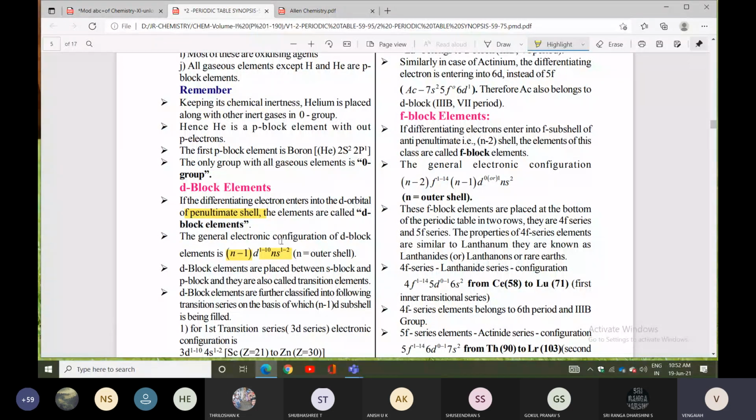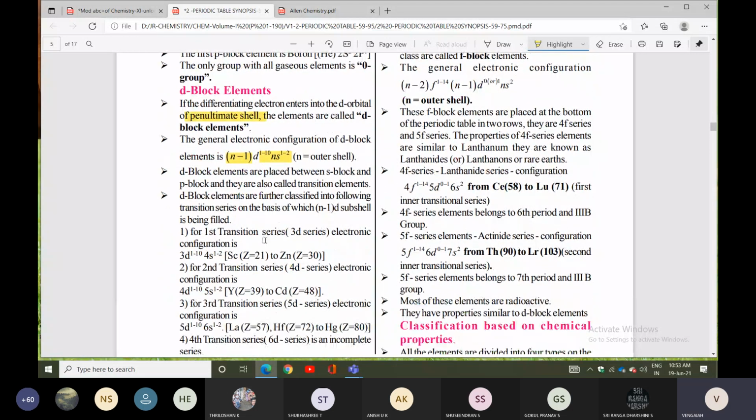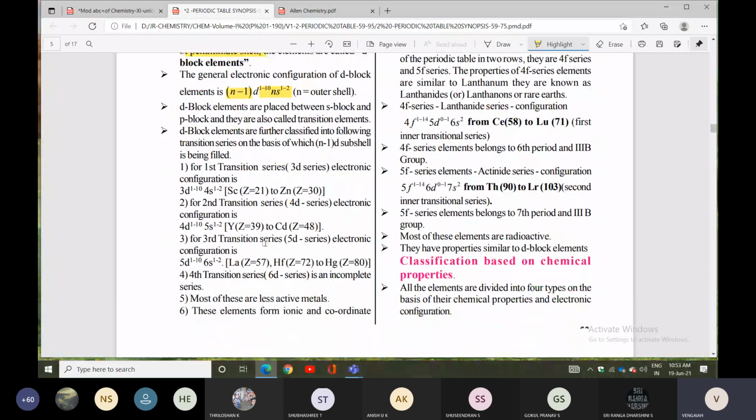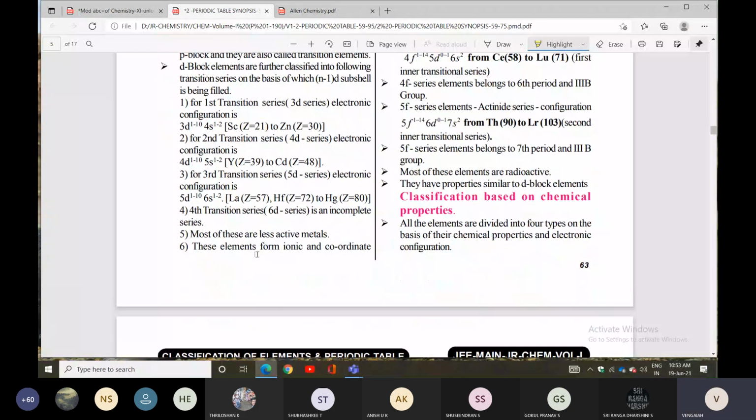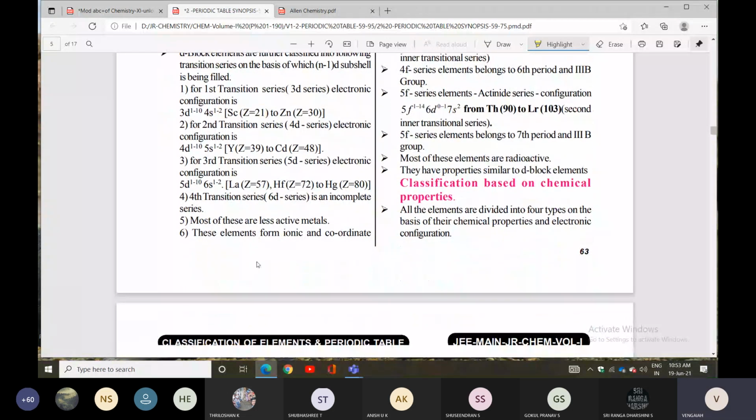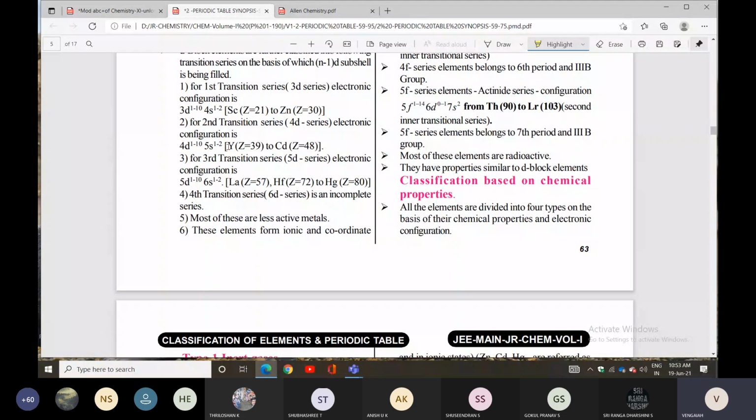That is the first transition, second, third, and fourth series. The first is from scandium to zinc, the second from yttrium to cadmium, the third from lanthanum to mercury. The fourth one is given as well, actinium to lutetium, and so on. You can check all of these elements.